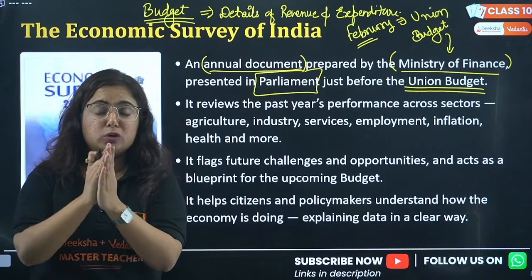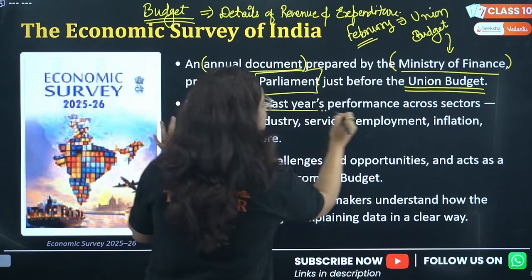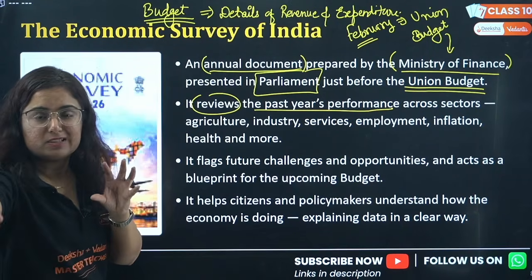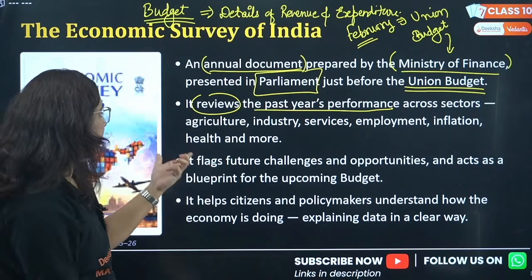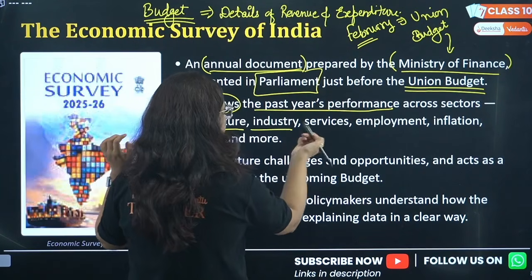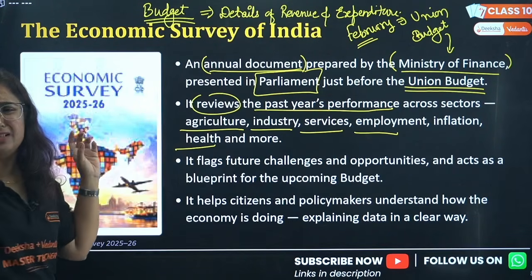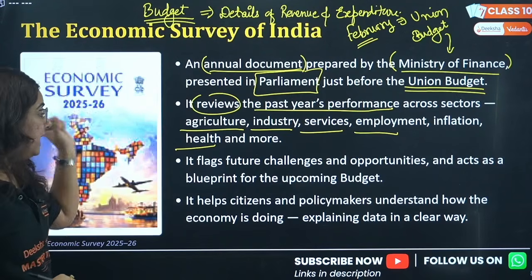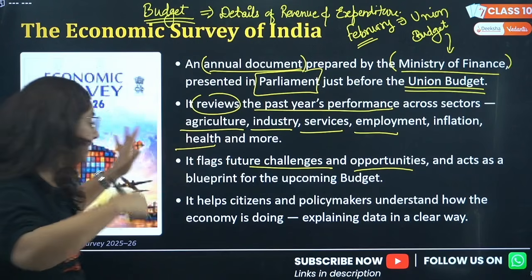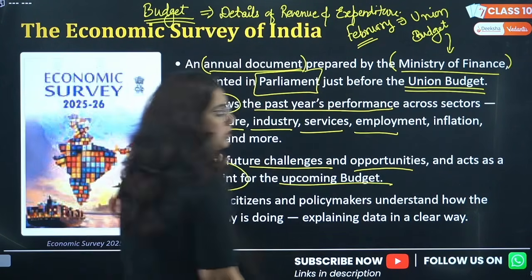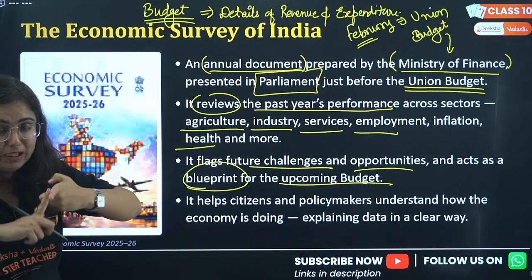Now this document not only talks about future, also talks about past. Basically, it reviews the past year's performance, that this much budget was allocated for the government, what's revenue, what's expenditure, what is the growth overall. ठीक है, in the different sectors like education, industry, agriculture, employment, about inflation, health, and many more. The list is so long, right? Even it tells us about the challenges and the opportunities we saw in this year, and then that needs to be a blueprint for the upcoming budget. This is economic survey, annually published.